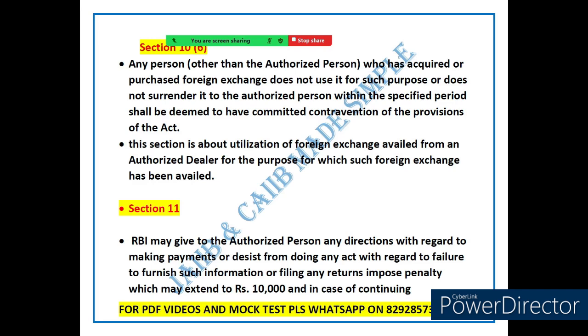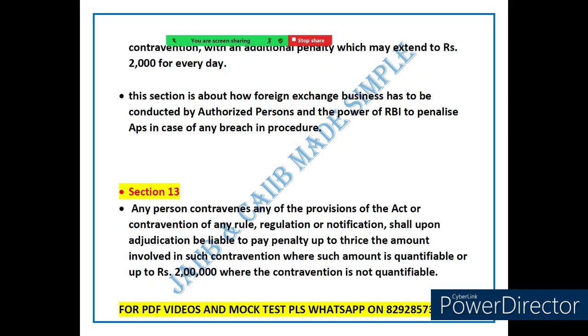Now let's come to the next slide. In this case we are talking about something really important. Here it is Section 13. One thing I want to tell you is that in case of continuing contravention, there is an additional penalty which may extend to rupees 2,000 for every day.